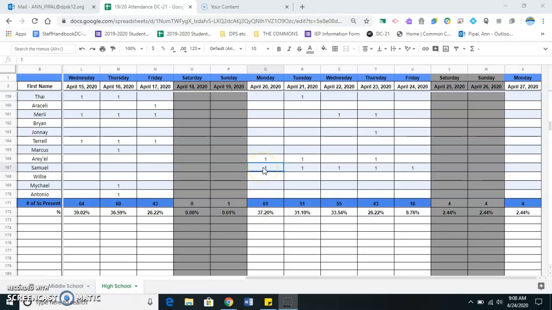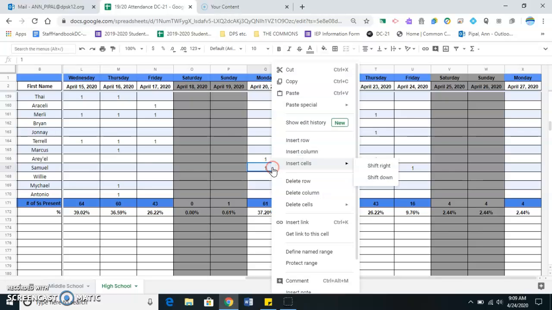Hi, I'm going to show you how to leave a comment in a single cell for our Q4 attendance. There's two different ways on a Dell, which I'll go over. So this is a Dell computer.